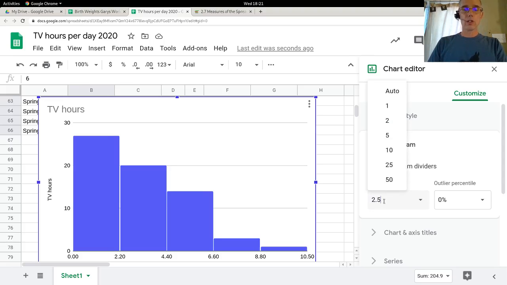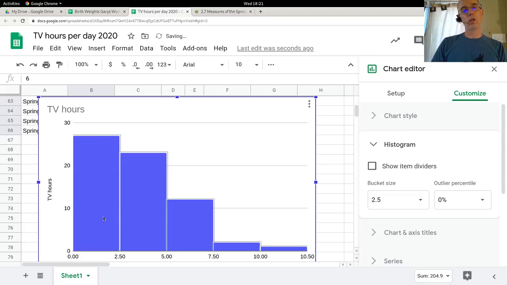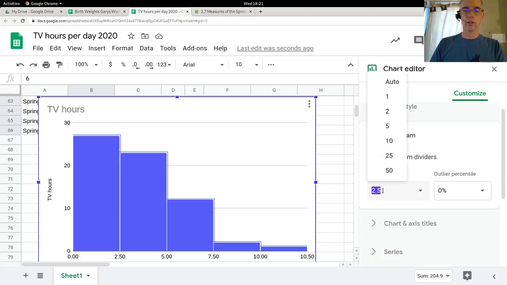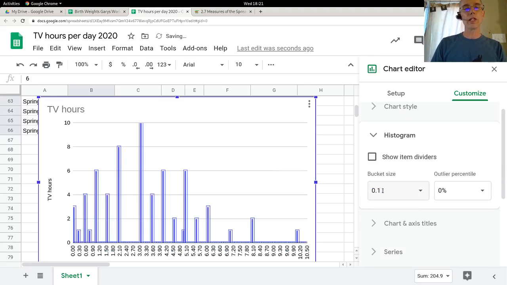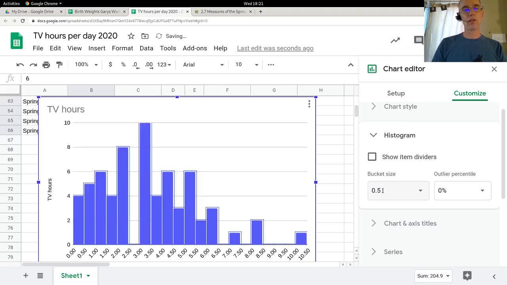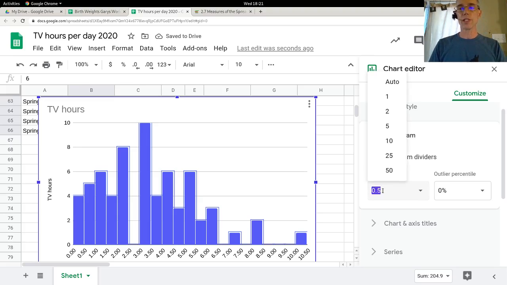Okay, 2.5 would not necessarily be a good one. Usually you want no less than 5 columns. You usually want 5 or more, 6 or more, and you don't want more than 20. So if I, in the histogram, tried to make the width like 0.1, that would be nonsense. That's a bad histogram. Even 0.5 is a bit too many columns for this data set because it's not a large data set. It's only 65 numbers.